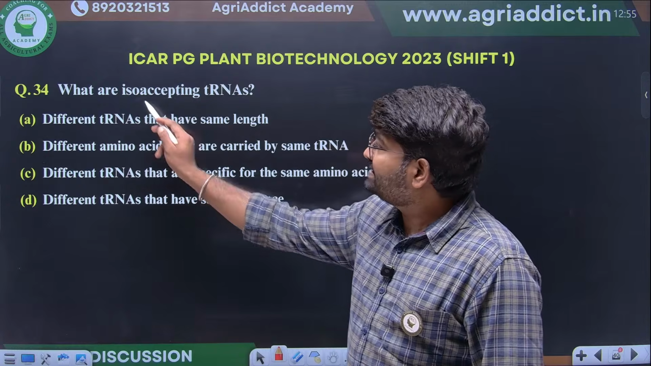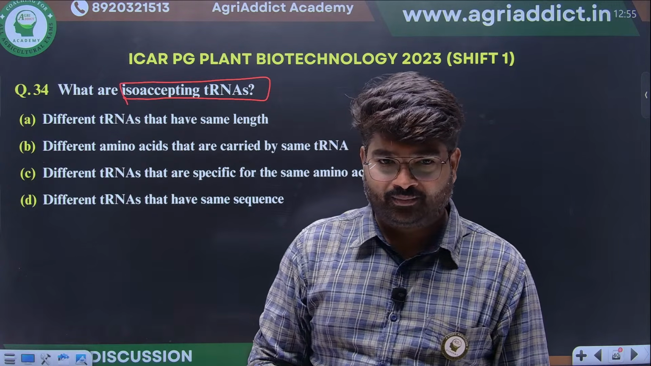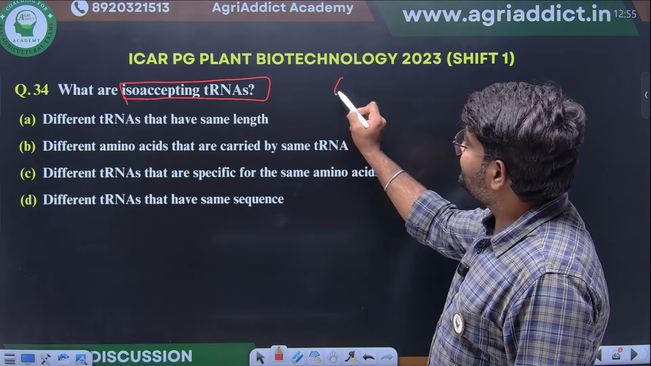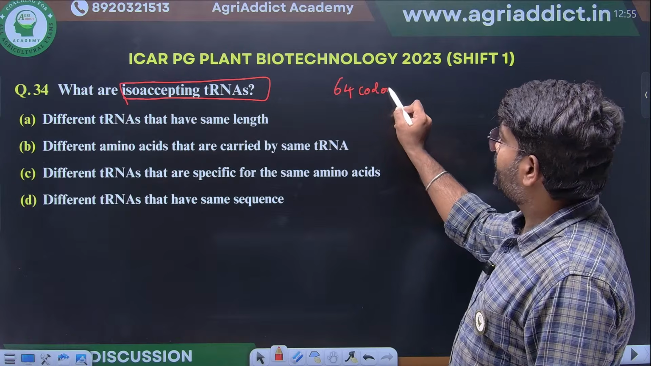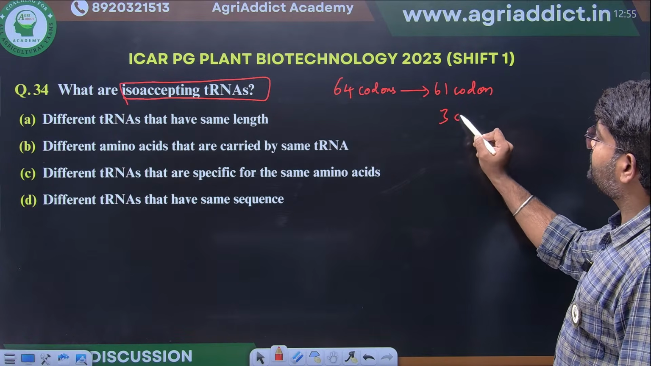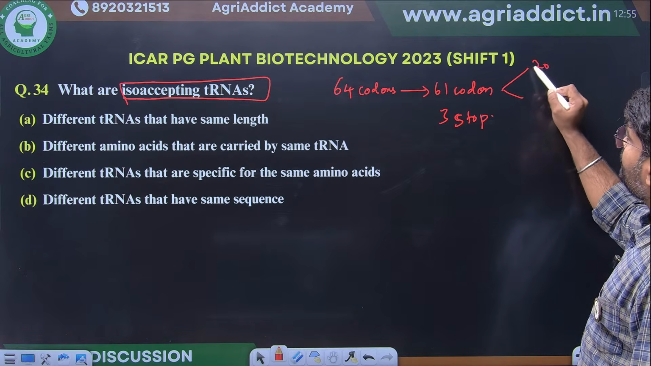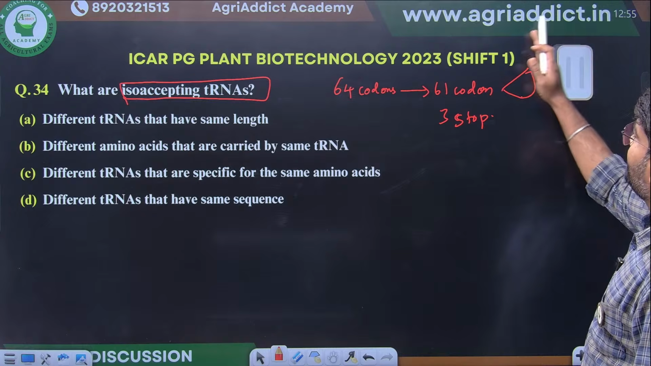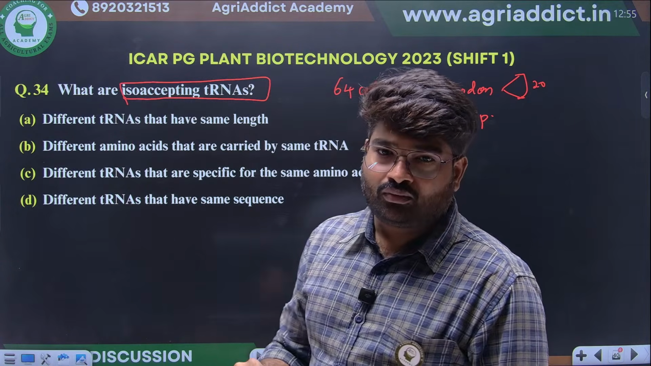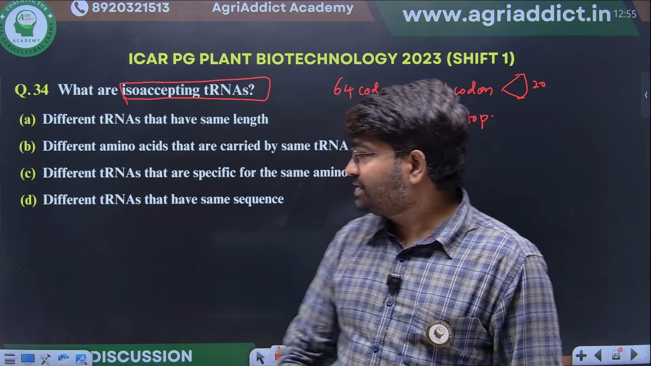Okay, what is iso-accepting tRNA? What is meant by iso-accepting tRNA? Any guesses? We know there are 64 codons. Among them, 61 code for amino acids and 3 for stop codons. If you see, these 61 codons code for only 20 amino acids. Yes, C is the correct answer.